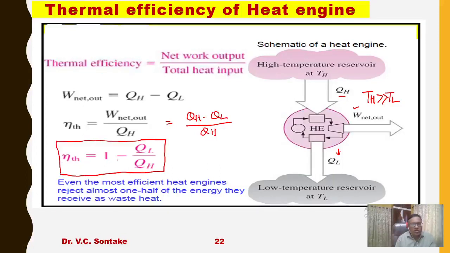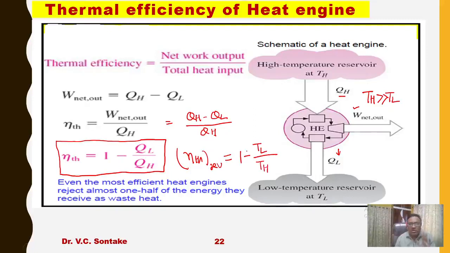So after simplification, I can get this expression for thermal efficiency of a cyclic heat engine. Eta thermal is equal to 1 minus QL upon QH, where QL is heat rejected, QH is heat supplied to the engine. In terms of temperature, if I represent thermal efficiency, it is called thermal efficiency of a reversible heat engine, and it is given as 1 minus TL over TH.